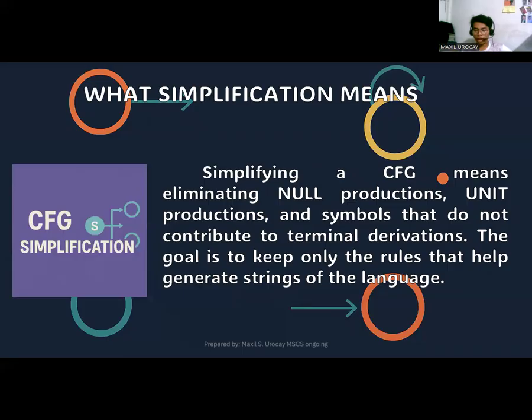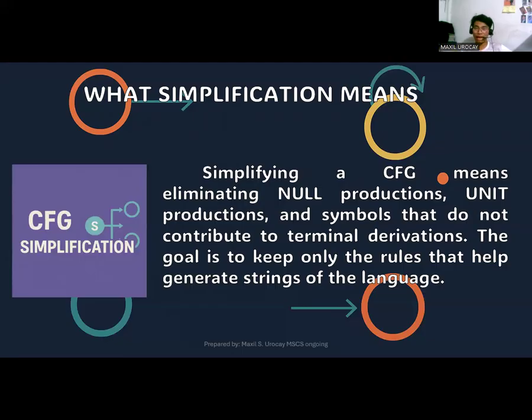So we will observe those production rules which achieve the specific goal that you may possibly want to achieve. That's actually the goal here.